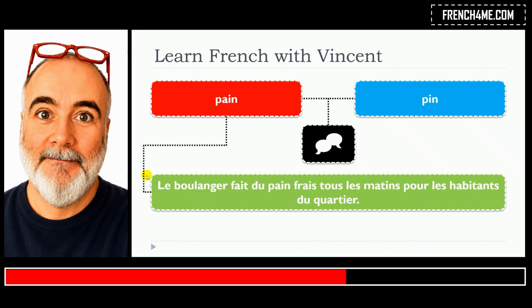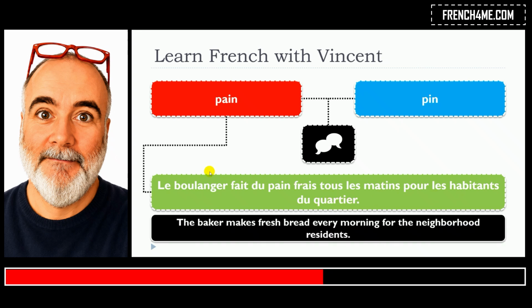Le boulanger fait du pain frais tous les matins pour les habitants du quartier. So same thing here. It's the noun un pain, le pain, and then here you combine it to get this partitive concept, du pain.